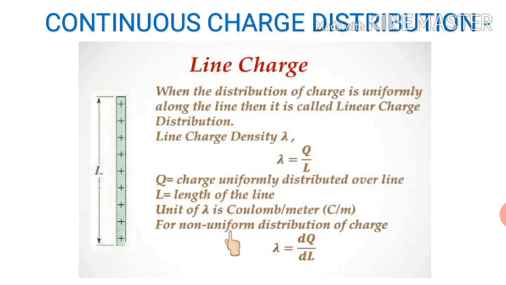But suppose the charge is not distributed uniformly. If there is a non-uniform distribution of charge, in that case we take a small part of this line. Suppose dq is the charge present on this part, and dl is the length of this part. In that case, how will we write lambda? Lambda will be dq upon dl.